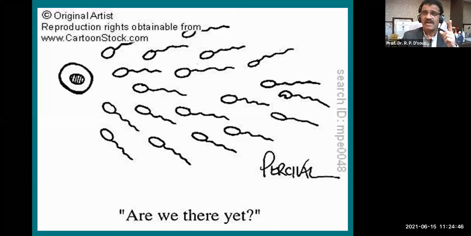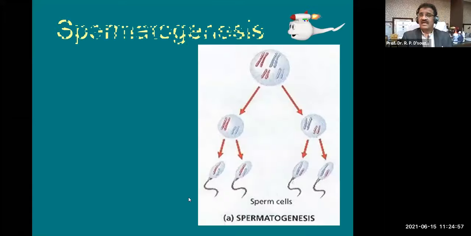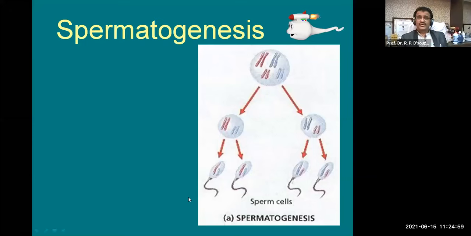Well, by this time it is clear that we are going to study spermatogenesis and oogenesis, and you all know that spermatogenesis happens in males and oogenesis happens in females. Now we are going to deal with spermatogenesis a little bit more deeply. A simple diagram is placed in front of you, where you can see ultimately 4 spermatozoa, and before spermatozoa you can see only 2 of them, and above you can see 1.